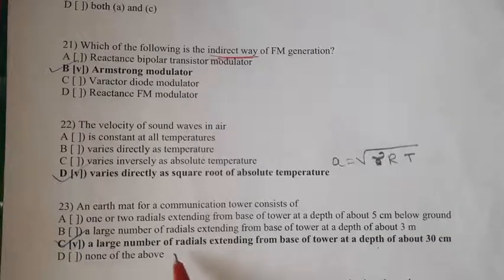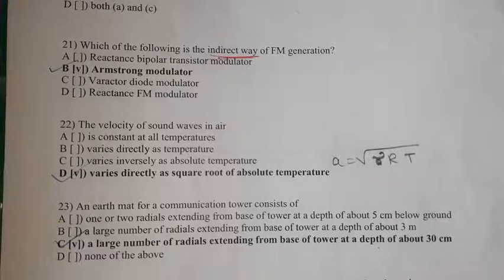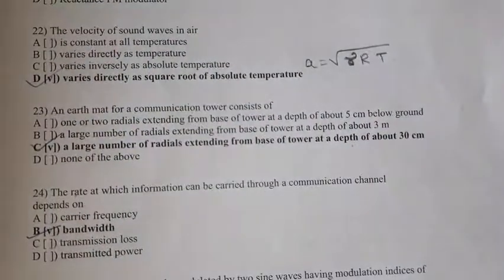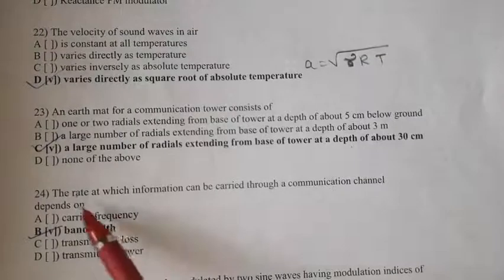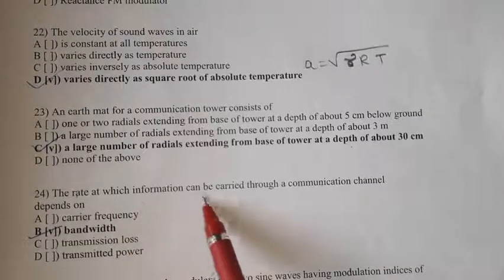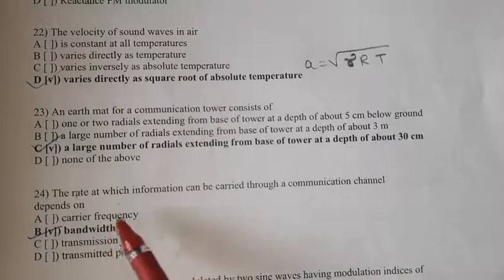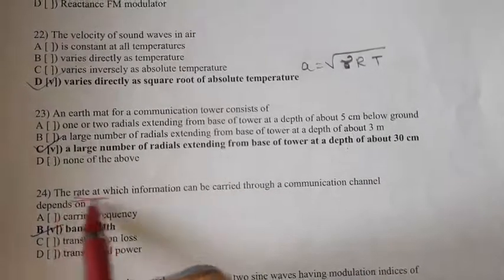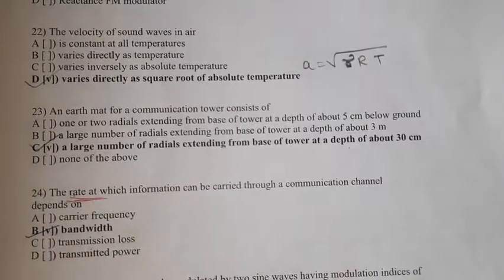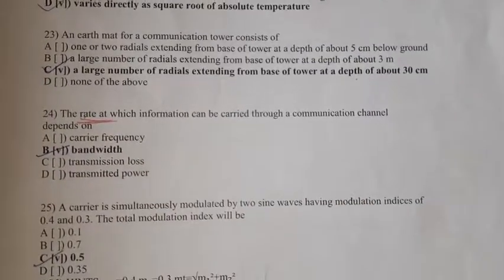That is the right option. 24. The rate at which information can be carried through a communication channel depends on the bandwidth. Option B, bandwidth is the right option.